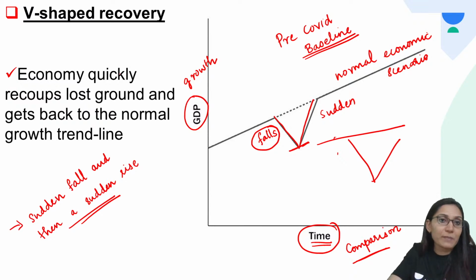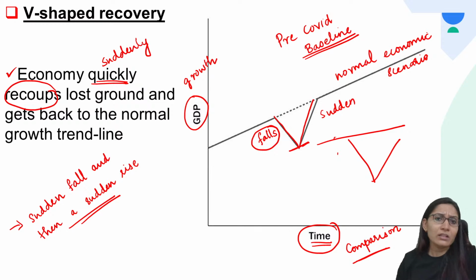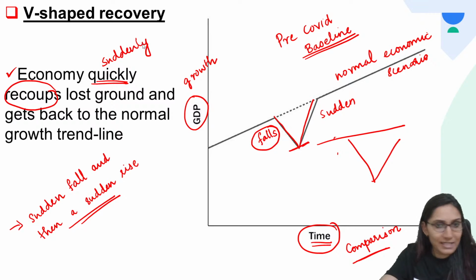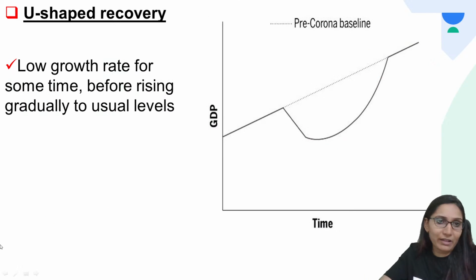So here in V-shaped recovery, the economy quickly recoups, quickly here means suddenly, recouping the lost ground and getting back to the normal growth trend line. The economy bounces back very quickly, very easily, and gets back to normal. The fall is sudden and the recovery is also sudden. I hope it's clear. It's very easy and simple. Next is U-shaped recovery. So the alphabet U, you can remember it this way.